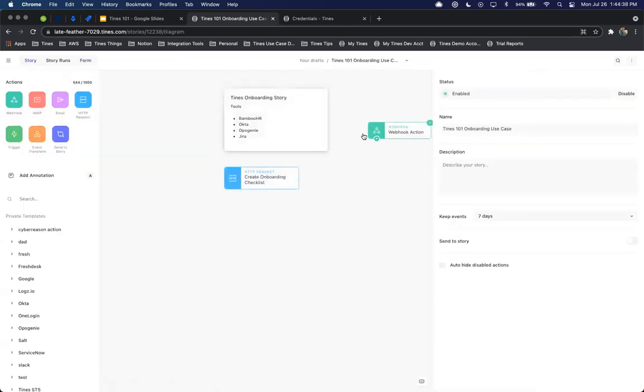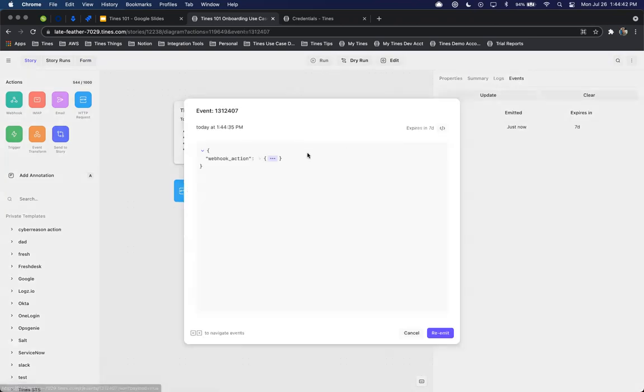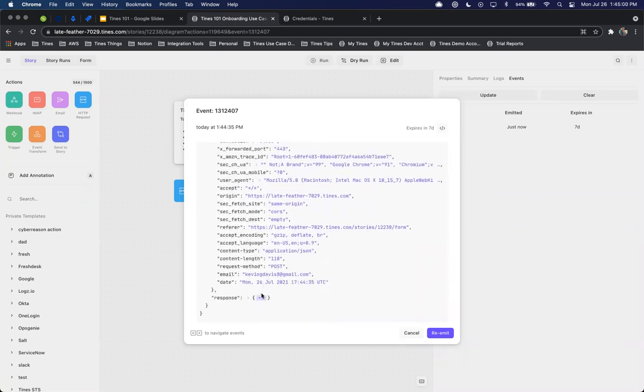And now we'll have our first event right here where we can start to see all the information that was sent through. And this will be that entry point to start creating all of our different workflows within this automation story that we're building out for onboarding. So here we have our first name, last name, department, the tools, as well as my specific title. And you'll also notice we provide all the header information as well as the response.